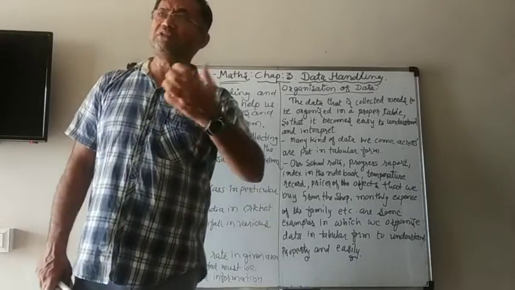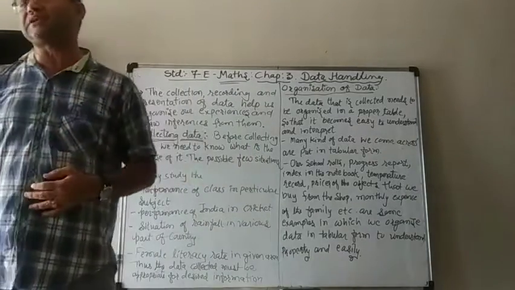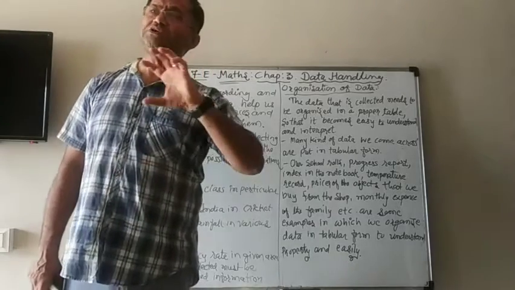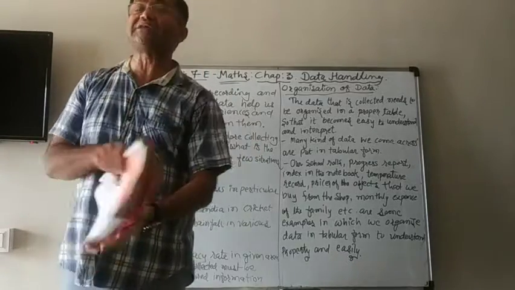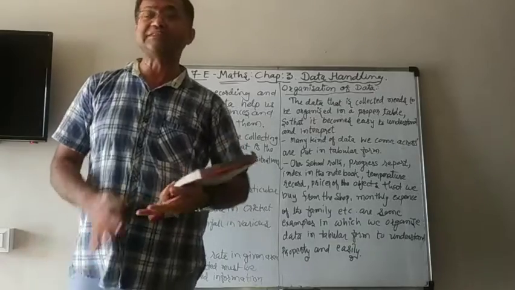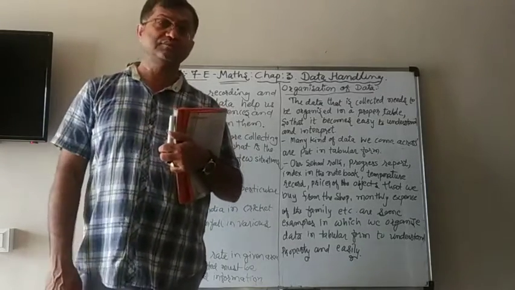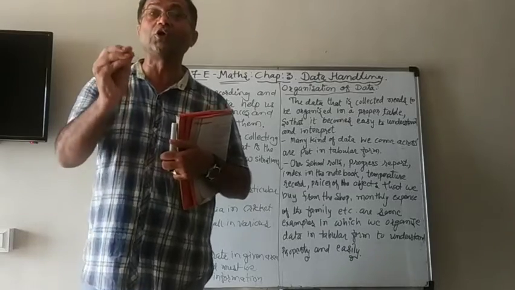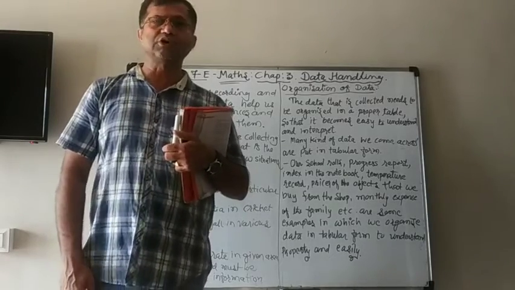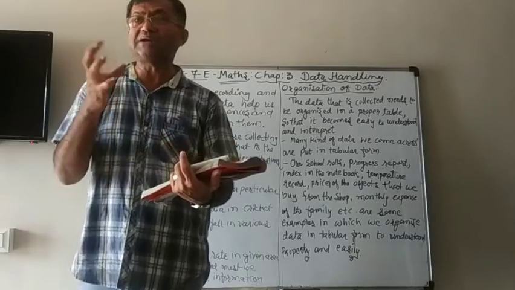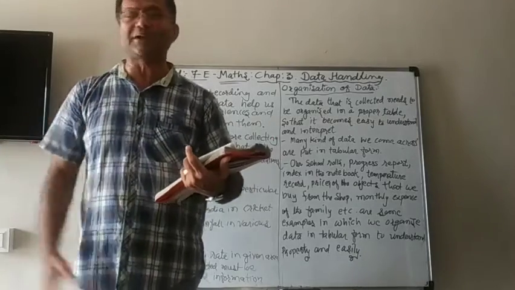Now, we know that sometimes we collect the data just like that, without anything, we just write the data. And that data is unorganized data, which is also called raw data. Because in the beginning, initially, we can't organize the data properly.